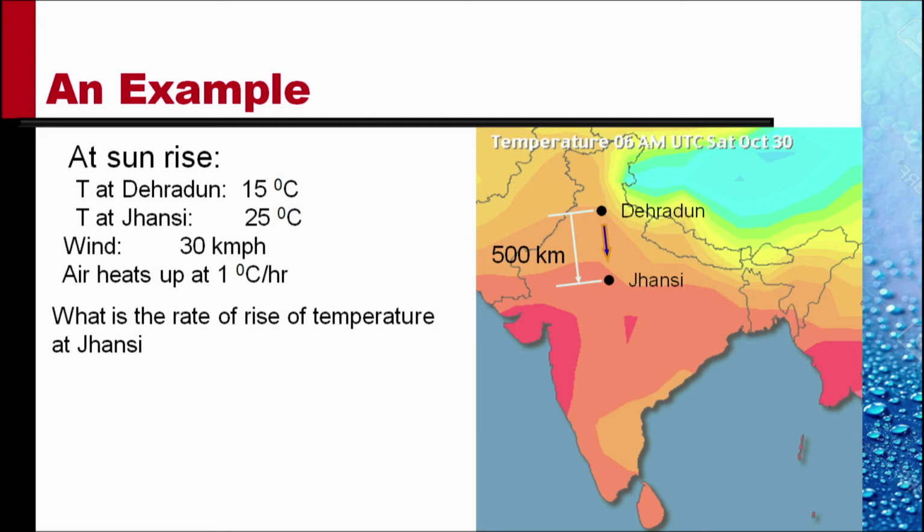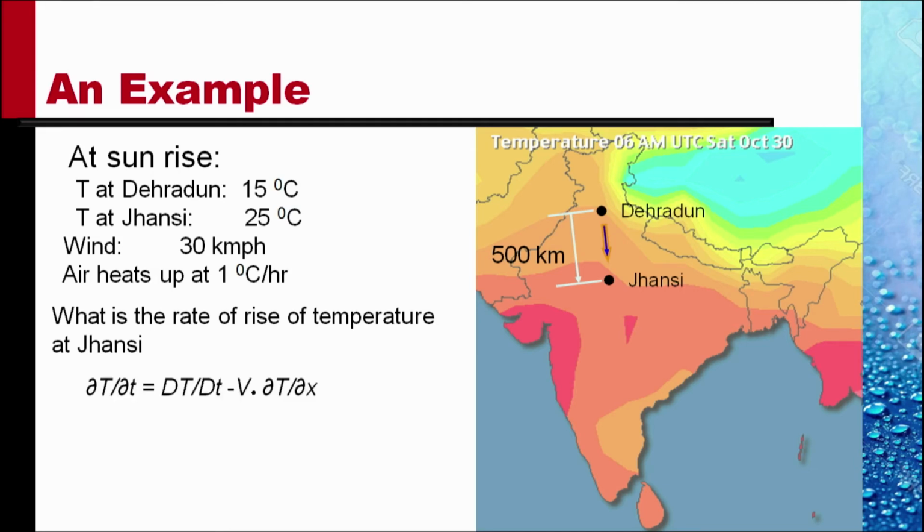There is a spatial gradient of temperature. Temperature rises from 15 degrees Celsius to 25 degrees Celsius over a distance of 500 kilometers. So del T by delta x is 25 minus 15, that is 10 degrees Celsius divided by 500 kilometers.